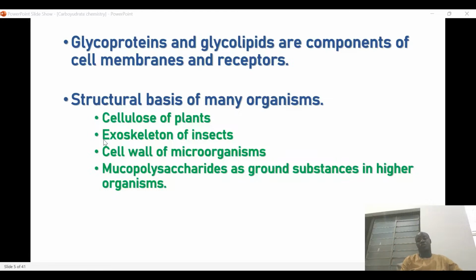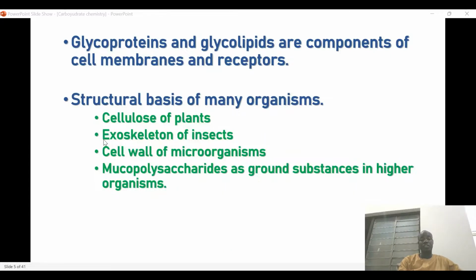And then the next one is the exoskeleton of insects. Like in mosquitoes, they are also highly rich in a class of carbohydrate which helps protect the mosquitoes from any external attack. An example of this exoskeleton found in insects is chitin.